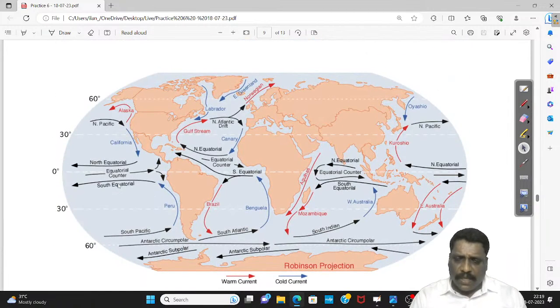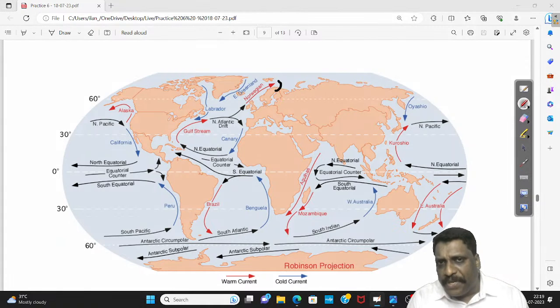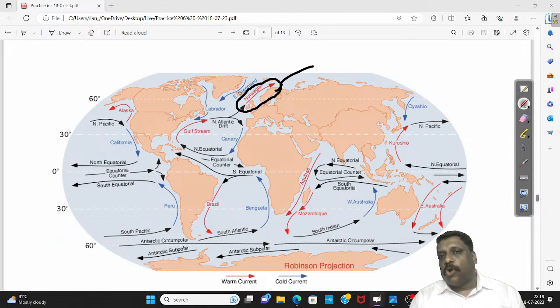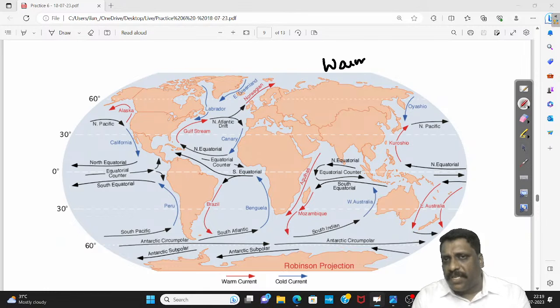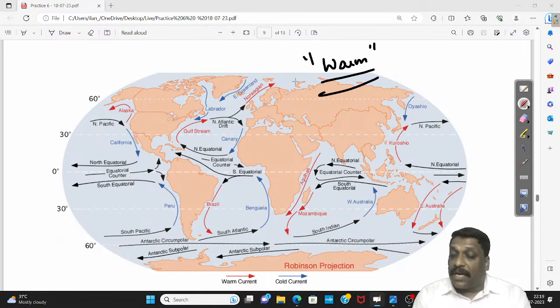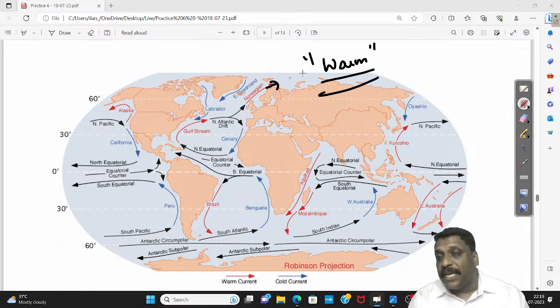Now, what are the different ones I can take? For example, I can talk about the Norwegian current, only the specific. I have given you plenty of examples. Norwegian current is very, very important. If you ask me why, among all the warm currents, the current which reaches the highest possible latitude is the Norwegian current. It reaches the Norwegian Sea. No other warm current reaches that high a latitude.